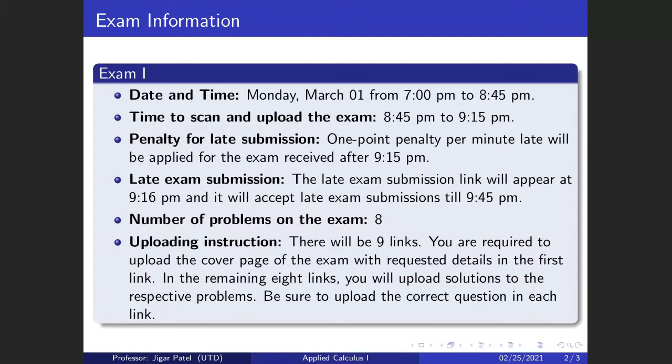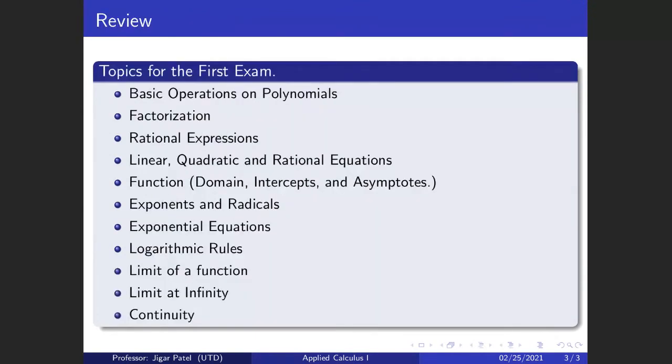All right. So now let's spend the remaining time of this lecture on review for the first exam. If you remember, these are the topics that we have covered from the beginning of the semester until the last lecture. We started with the basic operations on polynomials.